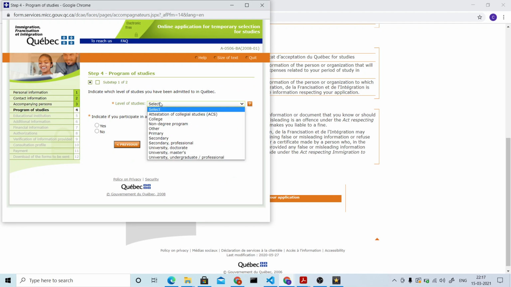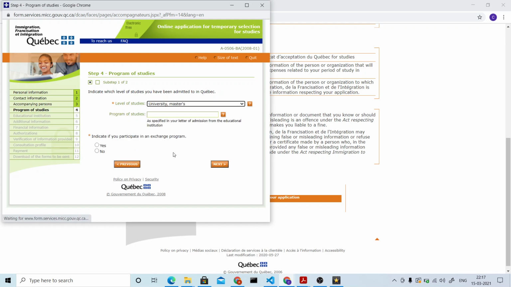What is your program in which you got the admit? So did you get it for a diploma or master's or PhD? What is it? So here I'm just selecting university, masters, and program of studies. Just make sure the program of studies you are mentioning here is the same one in your admit letter. Just check twice and mention the exact name, and indicate if you participate in an exchange program. No, we are not participating in an exchange program, so no.